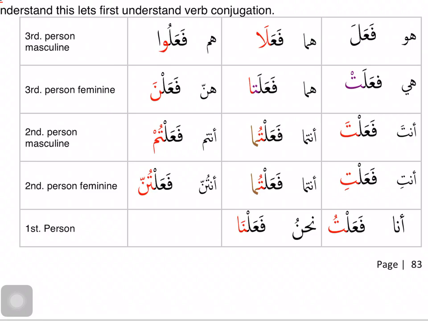The lam now has a sukoon, fa'alna. And from here till the end, the lam will stay with a sukoon. Fa'alna, fa'alta, fa'altuma, fa'altum, fa'alti, fa'altuma, fa'altunna, fa'altu, fa'alna. So it was fatha till huma fa'alata. But from hunna till the end, the lam will have a sukoon. I hope these tricks will inshallah help.